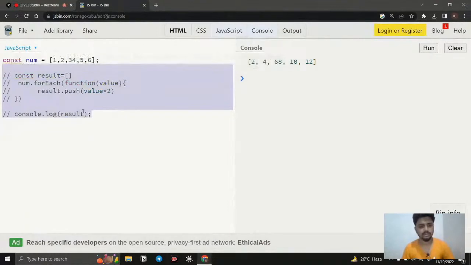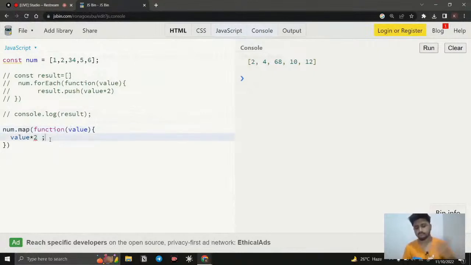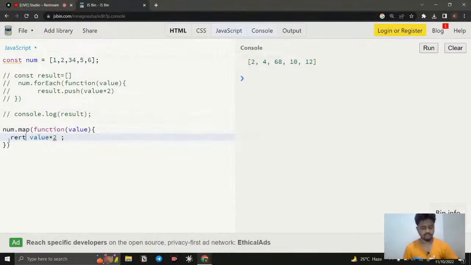I'm going to comment this out. I need to do the same doublet thing. How can I do that? I say num dot, instead of forEach, map, and this is also going to take a function. What do we need? We need the doublet, so it is going to have the value, and I need to double it. This is the first parameter, and we need only the value. So here, we use the return.